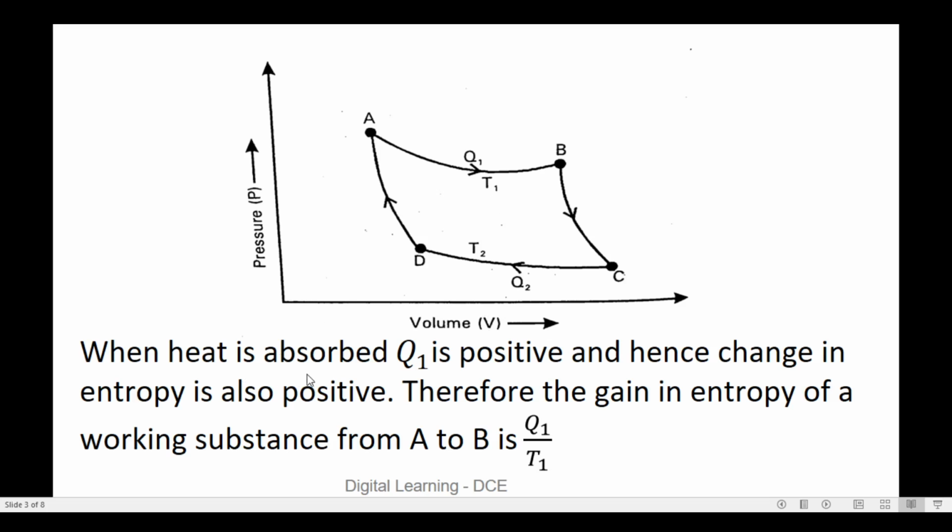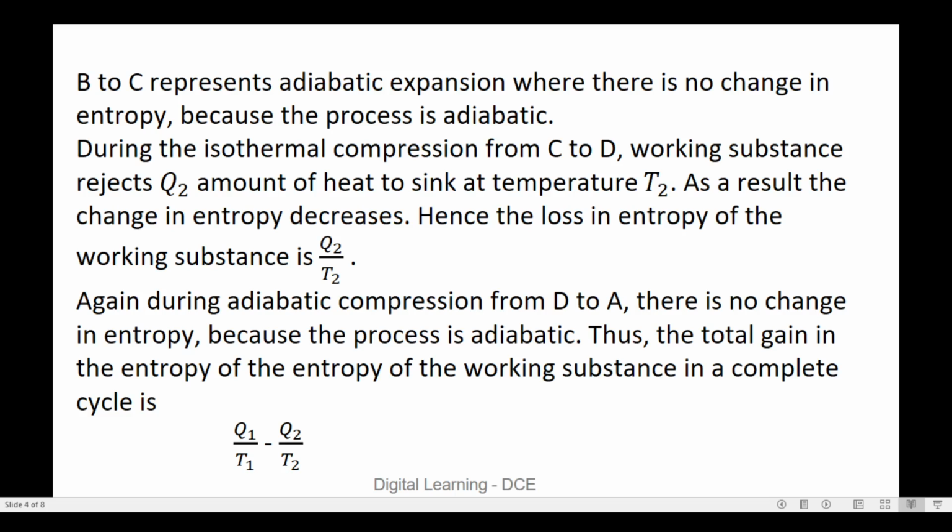Now when heat is absorbed, Q1 is positive, and hence the change in entropy will also be positive. Therefore the gain in entropy of the working substance from A to B is given by Q1 divided by T1. Next, the curve B to C represents adiabatic expansion, where there is no change in entropy because the process is adiabatic.